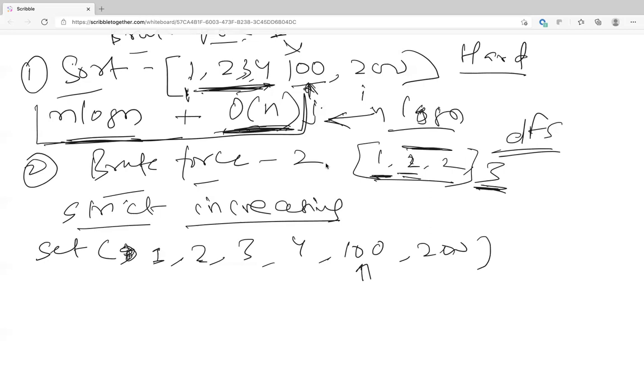So here the minimum length would be 1, I think. If all numbers are unique and there's no number which is one greater than a particular number, then the length is 1.